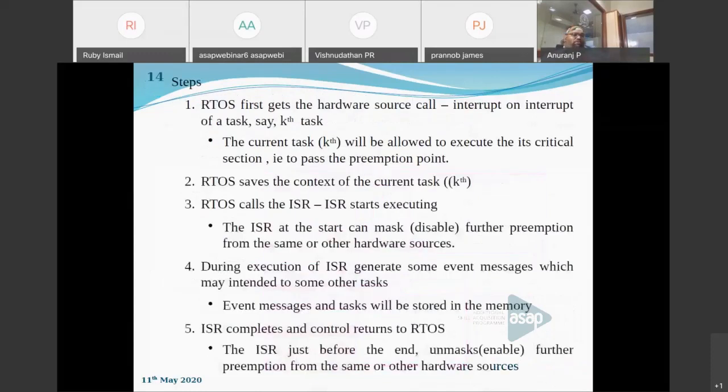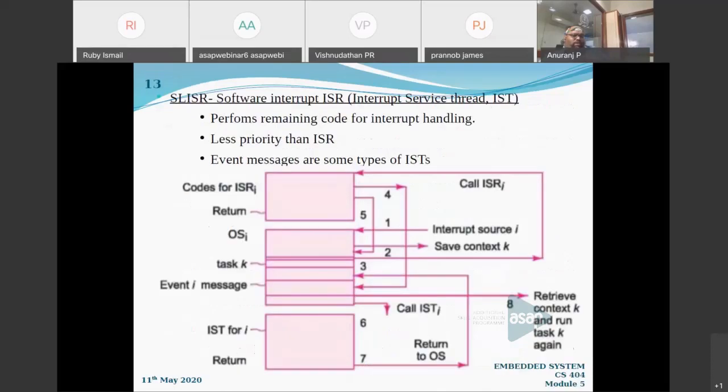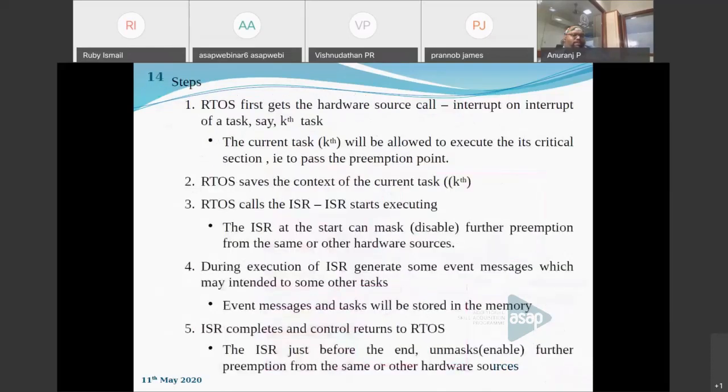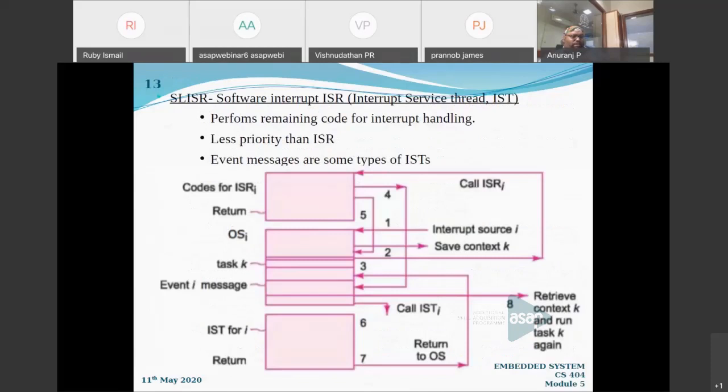First, RTOS will get the hardware source called interrupt on a task, say K task. RTOS is interrupted. The current task K will be allowed to execute its critical section and to pass the preemption point. That is the first step you can see in the operating system. The first one is the interrupt source coming, and in the second step RTOS saves the contents of the task that it is executing, the kth task, as you can see in the figure itself.